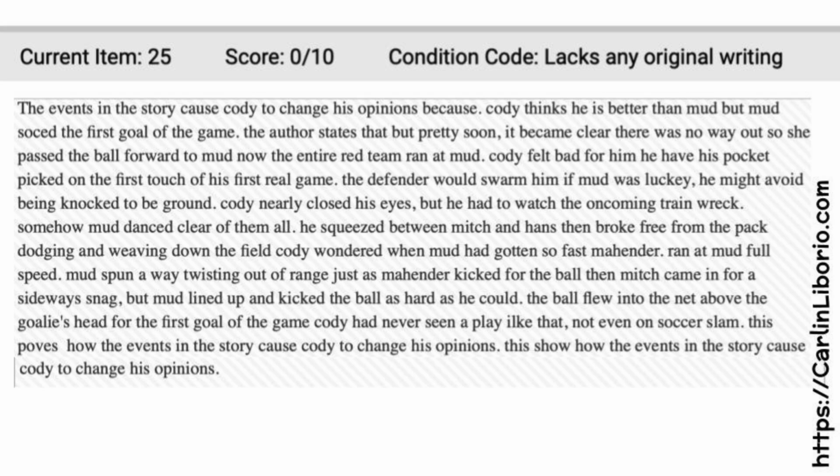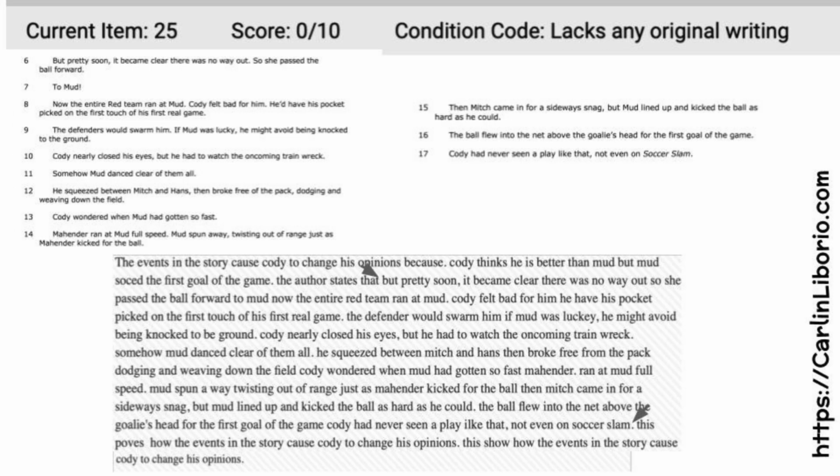Let's look at the 0, lacks original writing. At first glance, you might think, oh, this doesn't look so bad, until you compare it to the passage. So I went ahead and screenshotted the passage from TEA's website. Look at this.